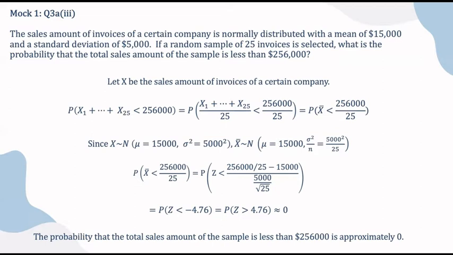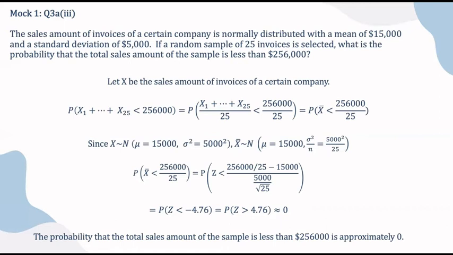So the expression becomes P of X bar less than 256,000 divided by 25. According to the question, X is normally distributed with mu equals 15,000 and sigma squared equals 5,000 squared. Therefore, X bar also follows a normal distribution with mu equals 15,000 and variance sigma squared divided by n, which is 5,000 squared divided by 25.